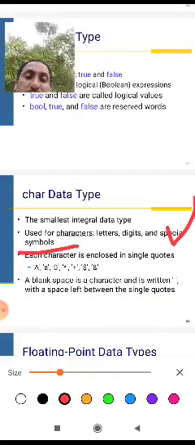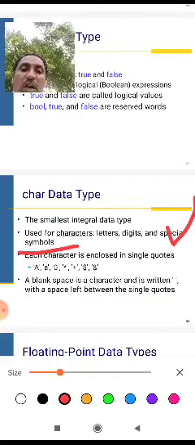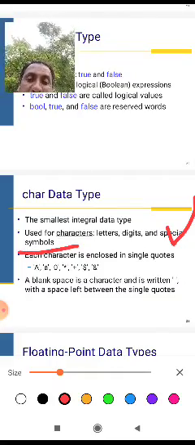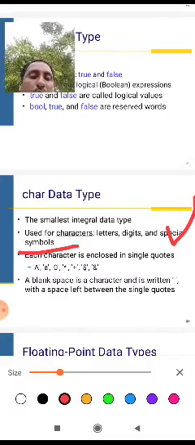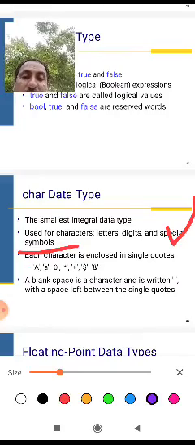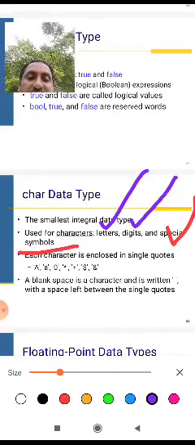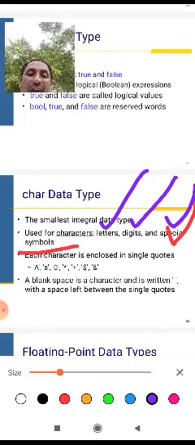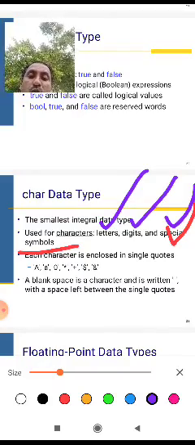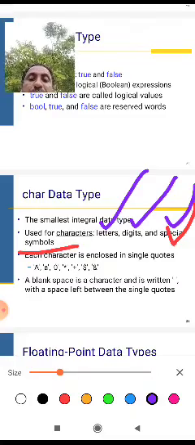These are the special symbols. This is the use of character, depending on letters, digits, and special symbols. This is used for the char data type.